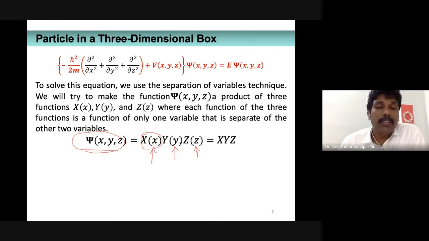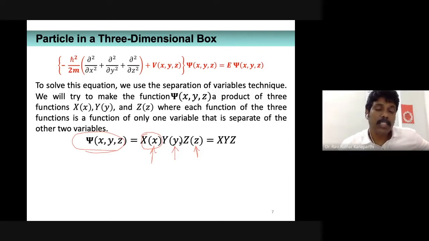To find the solutions of this second order homogeneous differential equation, the best method is the variable separable method. In the variable separable method, we assume the total wave function, the mathematical solution, to be the product of three functions.